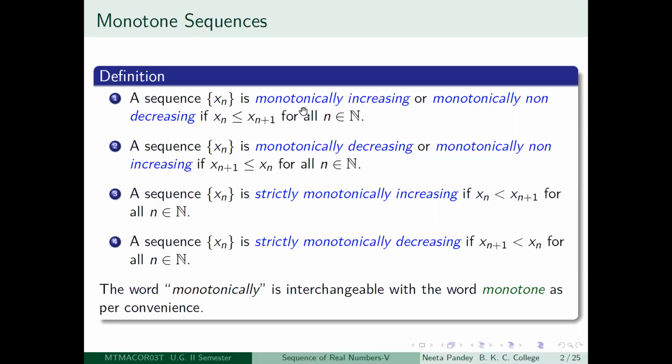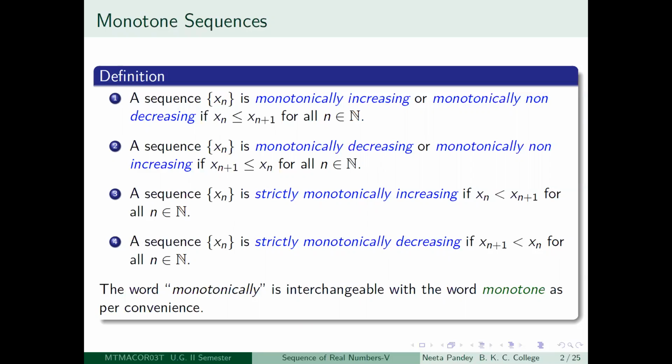But instead of using this long phrase, we just say that the sequence is monotonically increasing if xn is less than or equal to xn plus 1, and we say that it is strictly monotone increasing if xn is less than xn plus 1 for all positive integers n.